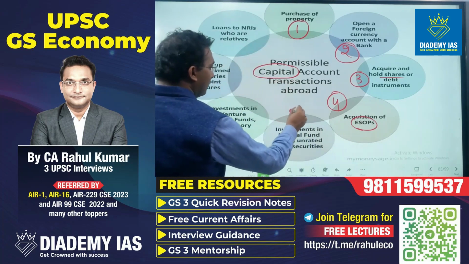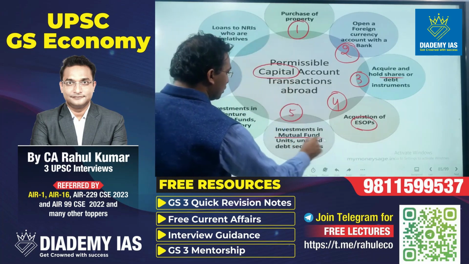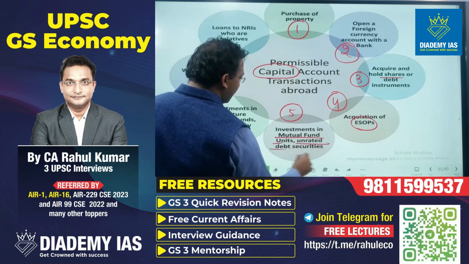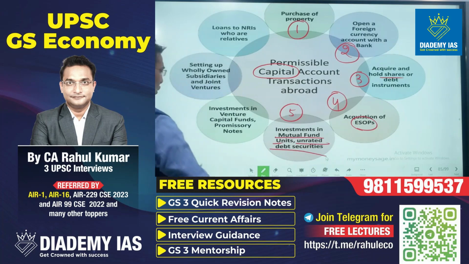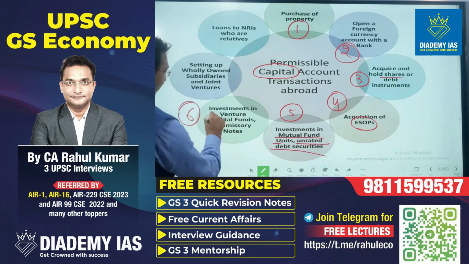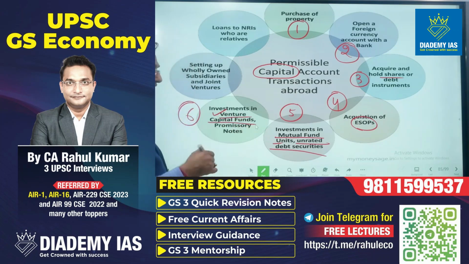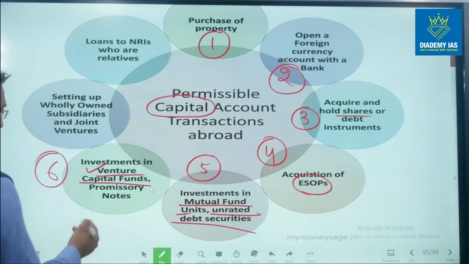Number 5, investments in mutual funds, units, unrated debt securities. So this is basically the investment into securities. Investment in venture capital funds, promissory notes. Venture capital funds means the funds which are investing into new startups.